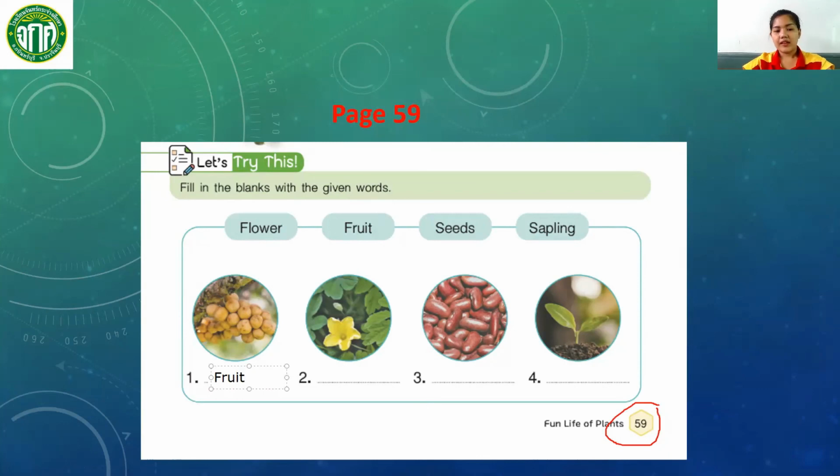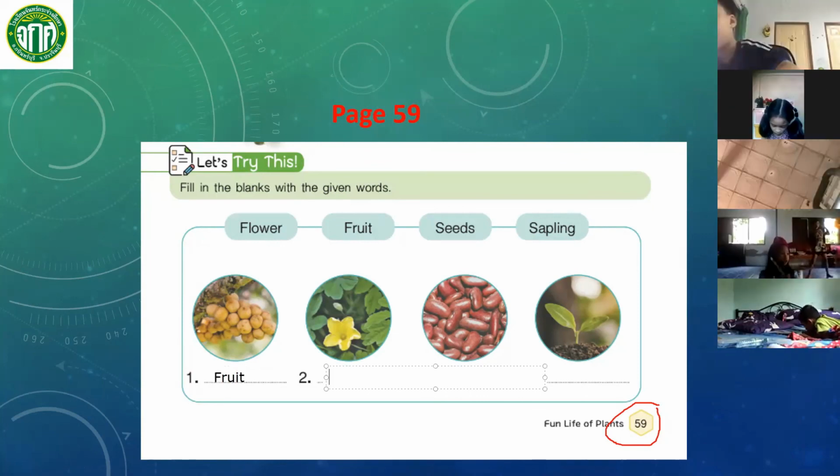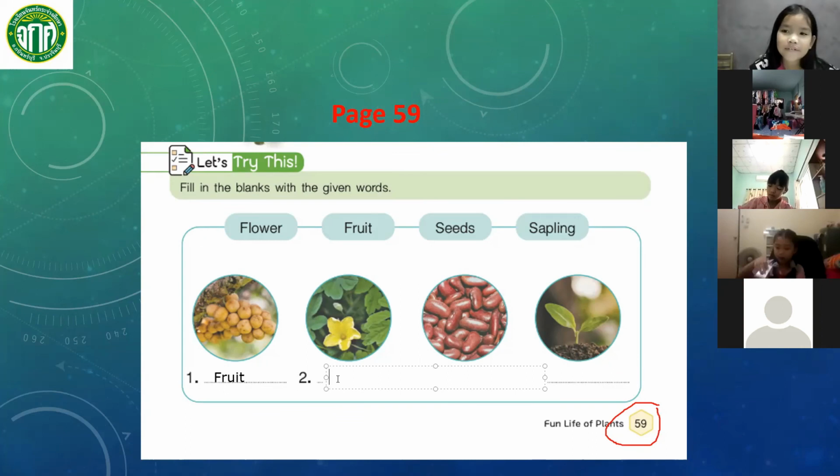Okay, next, number 2. Who can give me the answer in number 2? What is in number 2? Nana? Flower. Very good. So we are going to answer this.